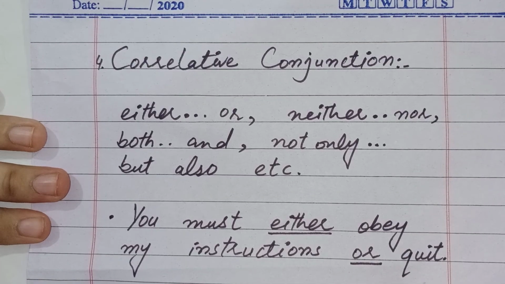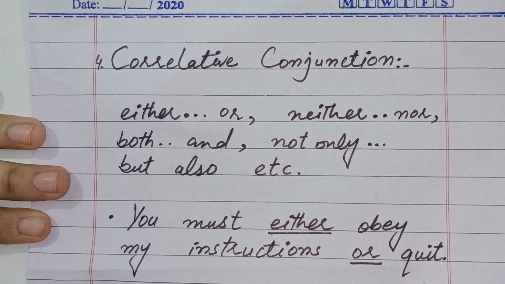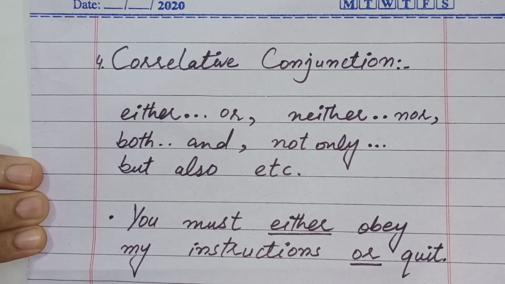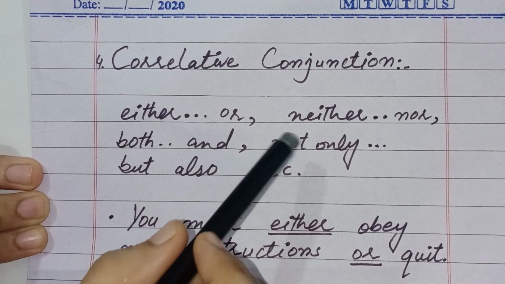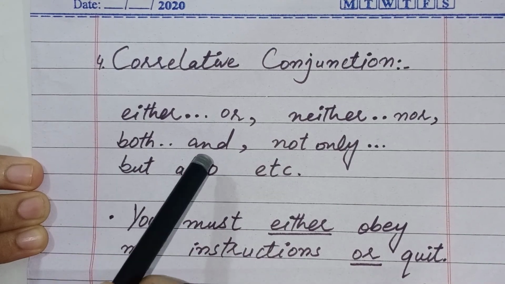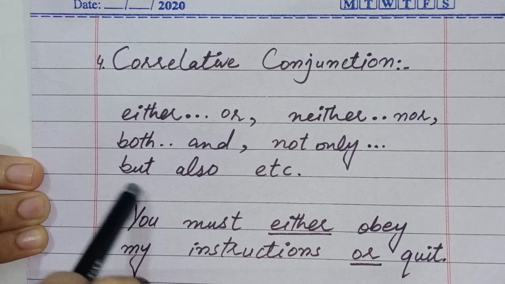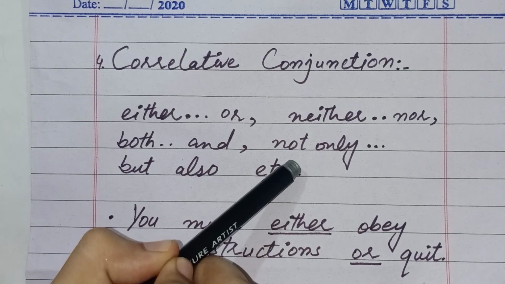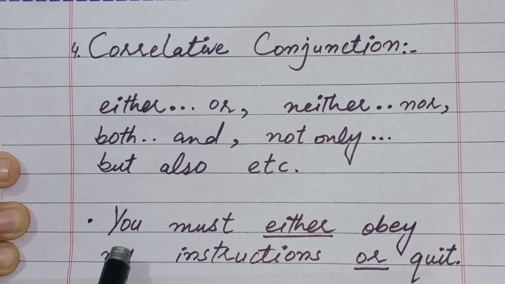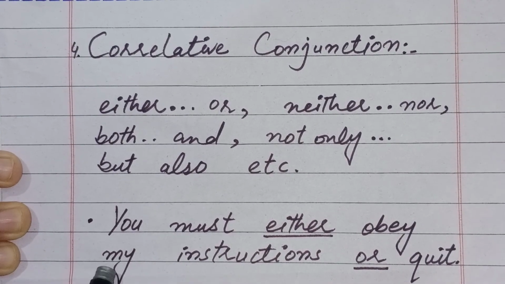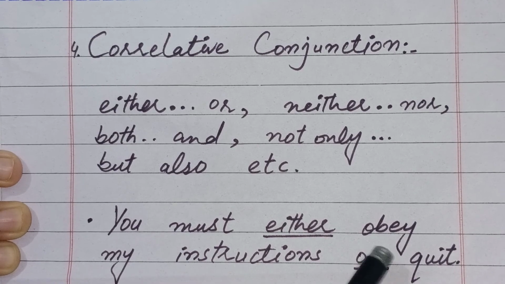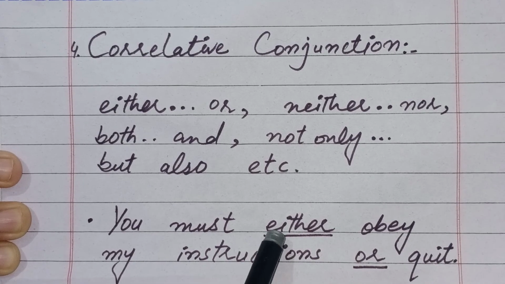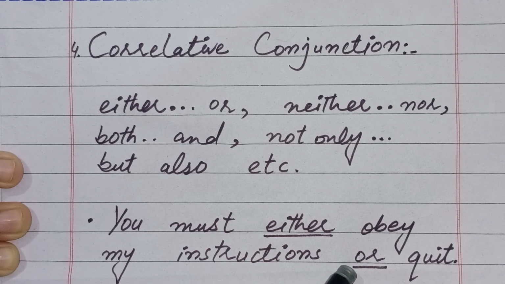Now guys, we will talk about the last and fourth type of conjunction, and that is correlative conjunction. A pair of conjunctions is called a correlative conjunction, like either or, neither nor, both and, not only but also, etc. All these are called correlative conjunctions. Now move to the example. You must either obey my instructions or quit. In this sentence, I have used a pair of conjunctions, and that is either or, and this is called a correlative conjunction.